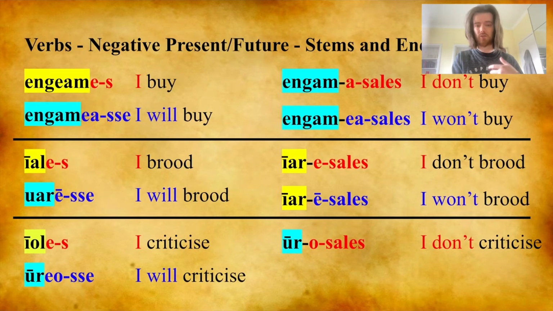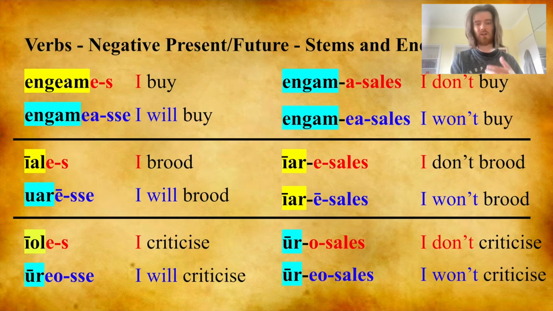Now we can look at the 3C ioles, I criticize. Ureosse, I will criticize. These work in a similar fashion to 1C verbs in that they use the unbroken stem. So urosales, I don't criticize, and ureosales, I won't criticize.